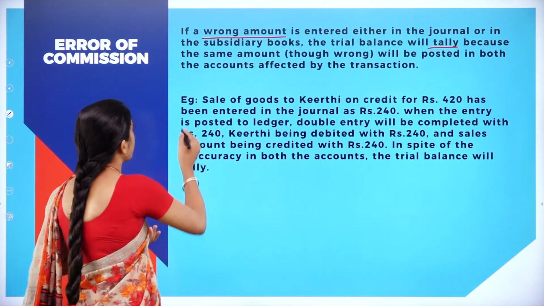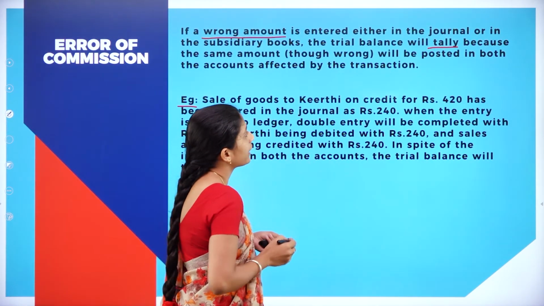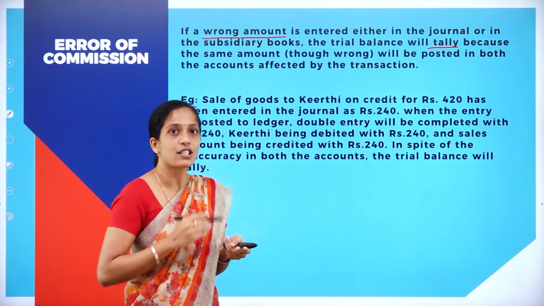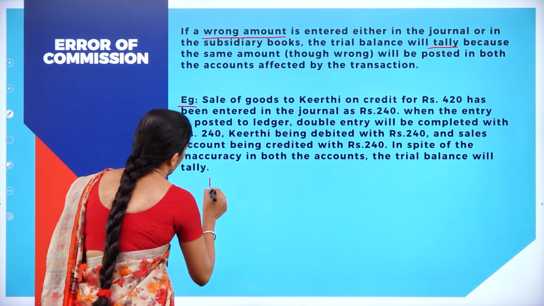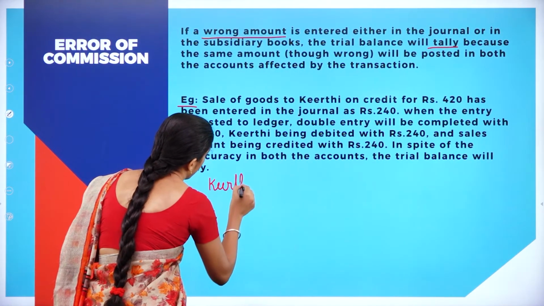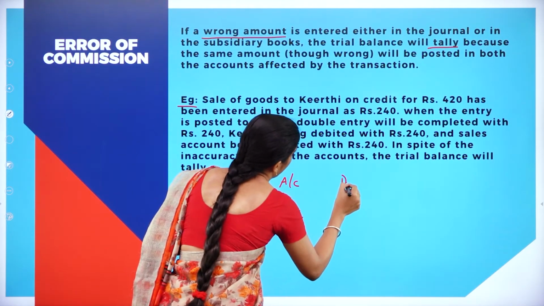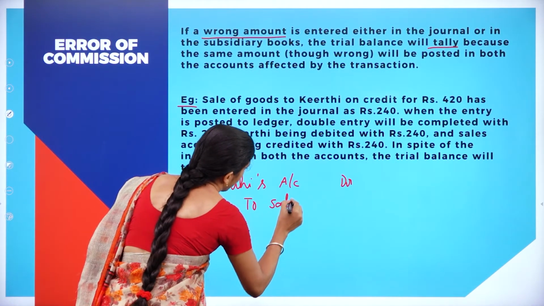Now we shall see an example here. Sale of goods to Kirti on credit for rupees 420 has been entered in the journal as 240. Now what is the correct journal entry? Your journal entry is Kirti's account debit to sales account.